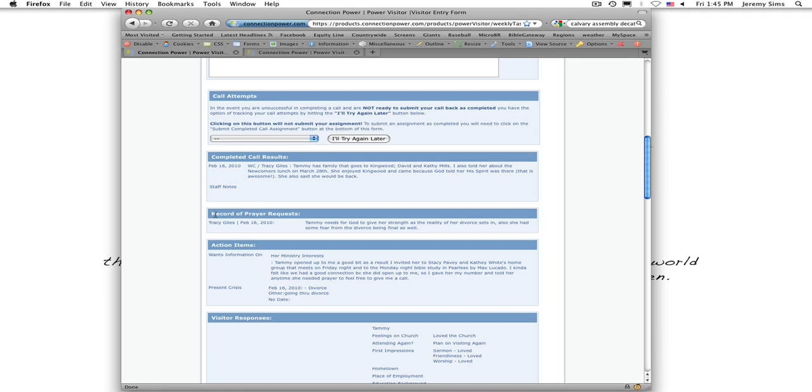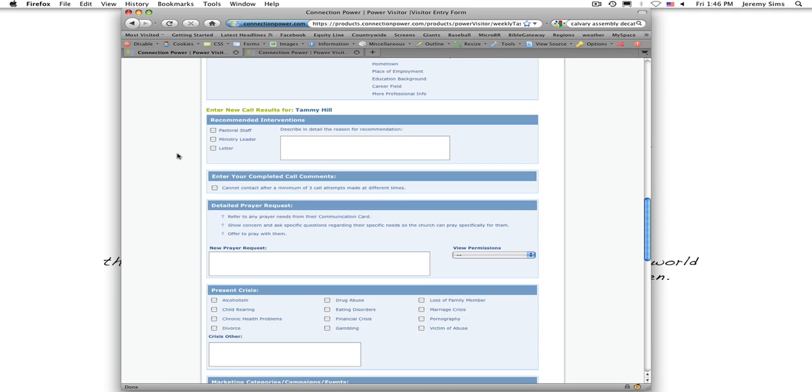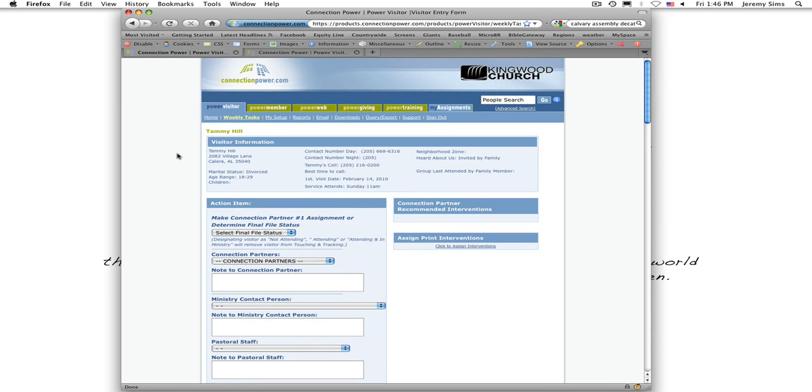And then she put a prayer request right here. Tammy's going through some tough stuff, and so she's praying with her about that. And then Tracy also put she wants some information on a little bit about some stuff that's going on. So really cool, and I get to look at a lot of that stuff, and I'll be sharing those testimonies with you as we go. So really exciting what God's doing through this system with us and stuff that you guys are doing. I'm noticing you guys are really good at it.